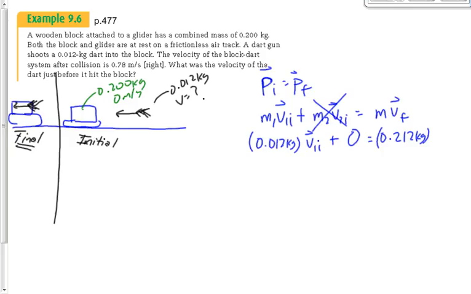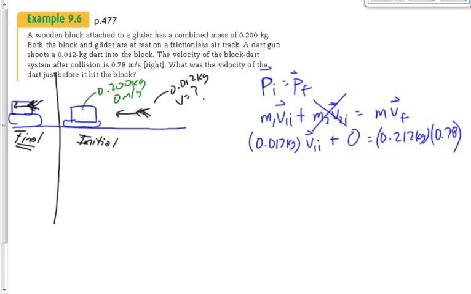We drew everything to the left, didn't we? Is that a huge deal? No, it's probably not a huge deal. Okay, let's just define left as positive so that we stick with the positives. Okay, do you guys understand what I'm doing there? I drew it wrong, but that's not going to change my final answer except the direction. If I get an answer that's to the left, it means it's to the right. VF we're going to say is 0.78.